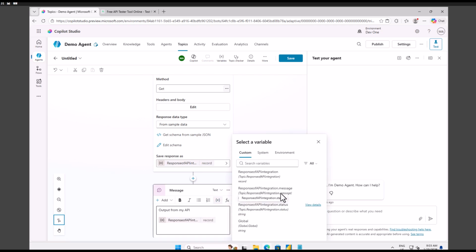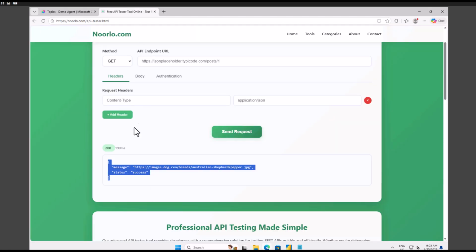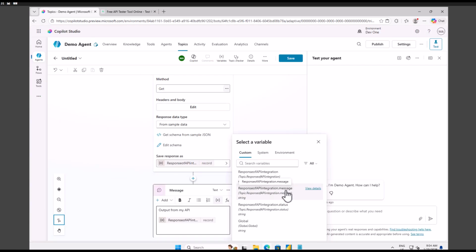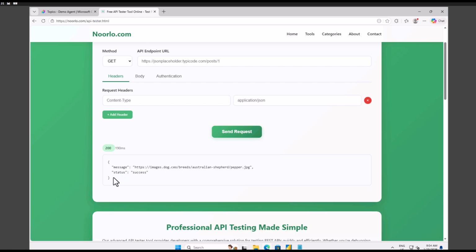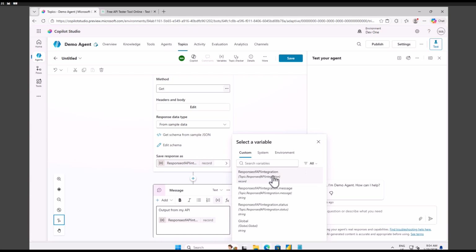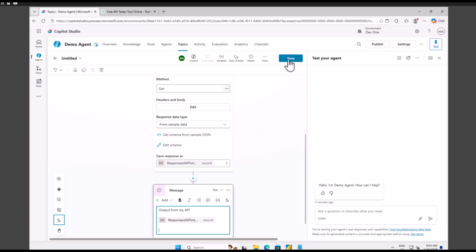So see, you are getting the status as well. For example, what I mean to say is, if I open my API, you have this message and status, right? That's why I'm getting three here: the full response, message, and status. If I'm only interested in message, okay. If I'm interested in status, okay. Copilot is automatically giving me all the recommendations because here I have provided the sample JSON schema. But for now, let us assume I want the complete output, so I'm going to use this first variable, response of API integration, not dot message, not dot status. Let me save this.